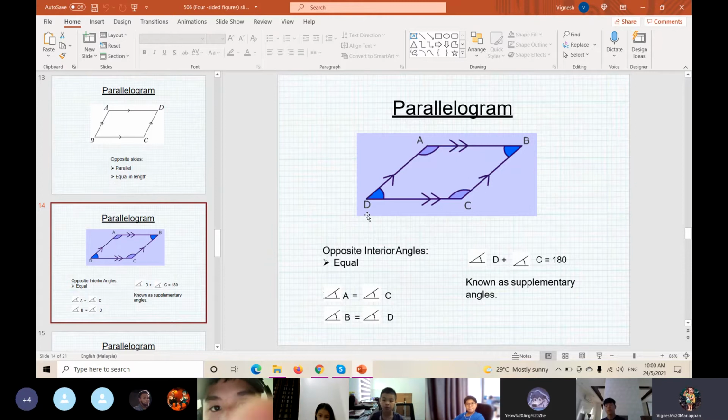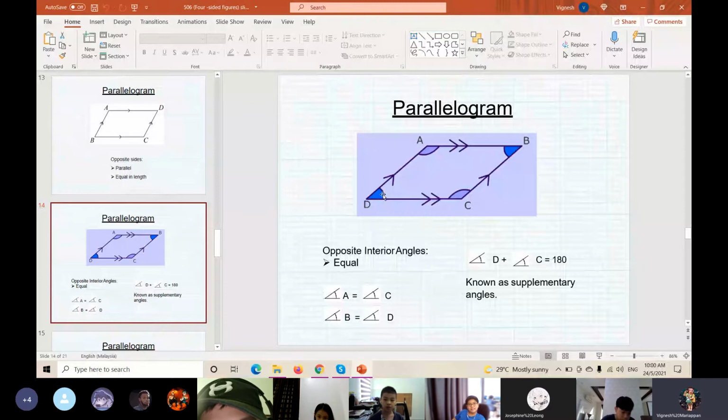Understand or not? Yes, teacher. Even though the teacher says the opposite interior angles are equal, which means angle A is equal to angle C and angle B is equal to angle D, the adjacent angles D and C are not equal.